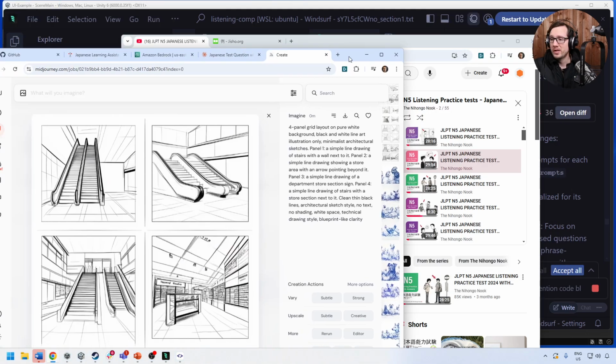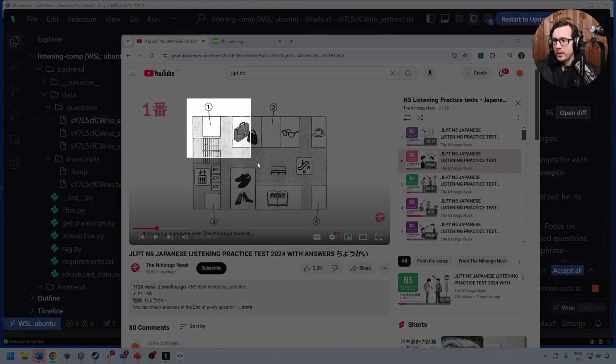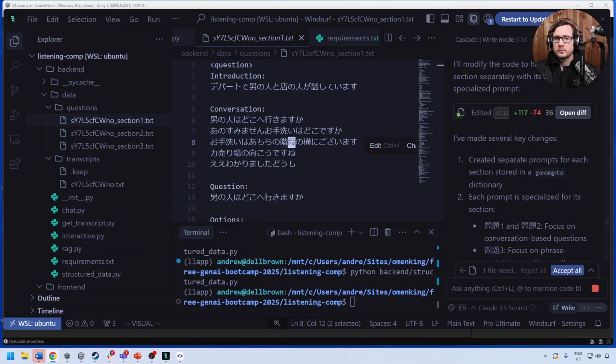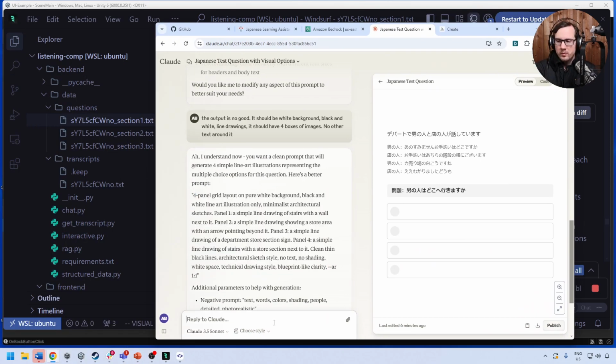So the question is, can we even get that illustration? That's another problem, because if we don't have this information from the video, there's no way we're going to get the result we want. But what I'm going to do is copy this here and drop it into Claude. This is the original image. Can you describe it so we can generate it?